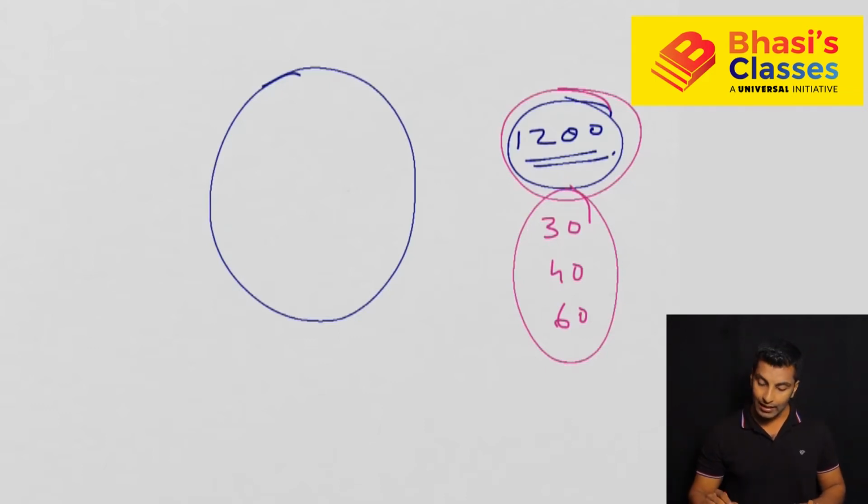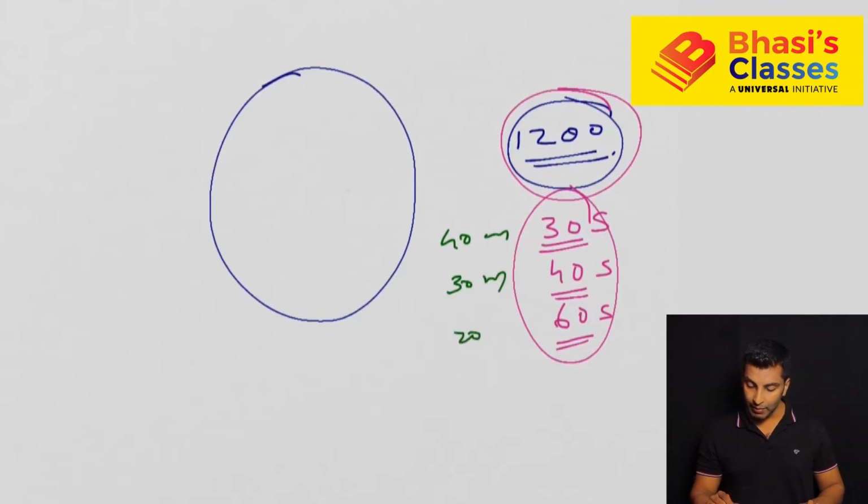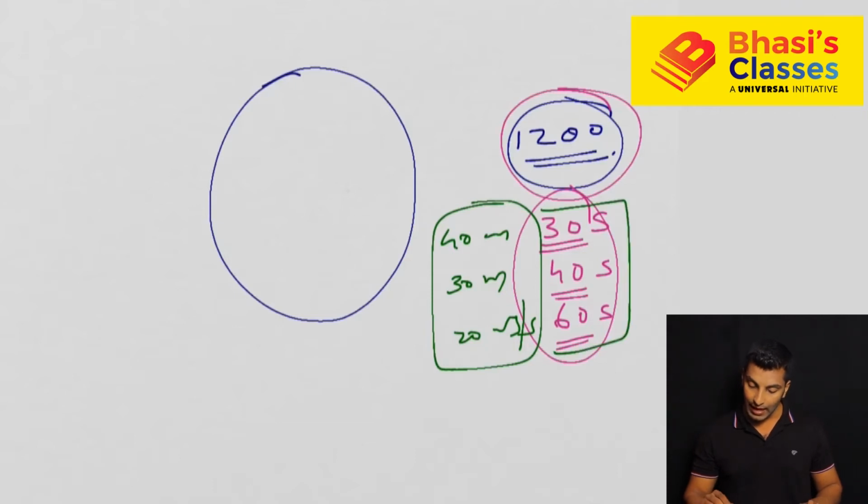Rather than telling 30 minutes, 40 minutes or 60 minutes, or 30 seconds, 40 seconds or 60 seconds for one revolution, what is given to us? Their speed is given, right? So 40 meter per second, then 30 meter per second, and then 20 meter per second was the speed. From that you understood the time taken to complete one revolution by each person. Then to see when they meet, we have to take the LCM. That question we have solved.